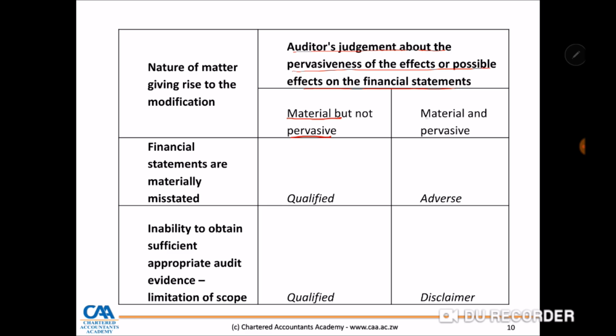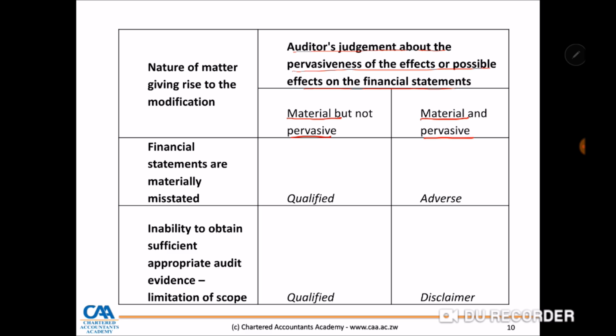Alternatively, they could be both material and pervasive. Pervasive is to say, this issue, looking at the integrity of management being questionable, I cannot attach to only one account balance that has been affected. If they have questionable integrity, chances are the financial statements as a whole will be materially misstated. So you go down to your table.